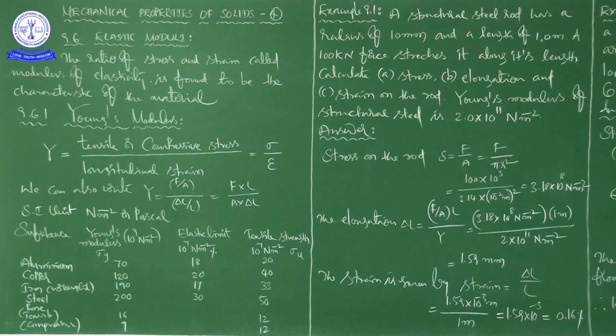The force required to produce the same strain in aluminium, brass and copper wires having the same cross-sectional area is 690 newtons, 900 newtons and 1100 newtons respectively. So steel requires more force to give the same amount of stretching when compared to aluminium, brass and copper. It means that steel is more elastic than copper, brass and aluminium. That is a very important point.